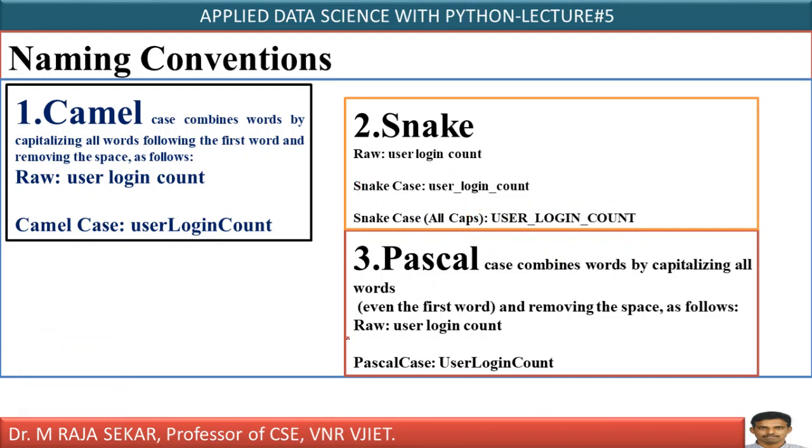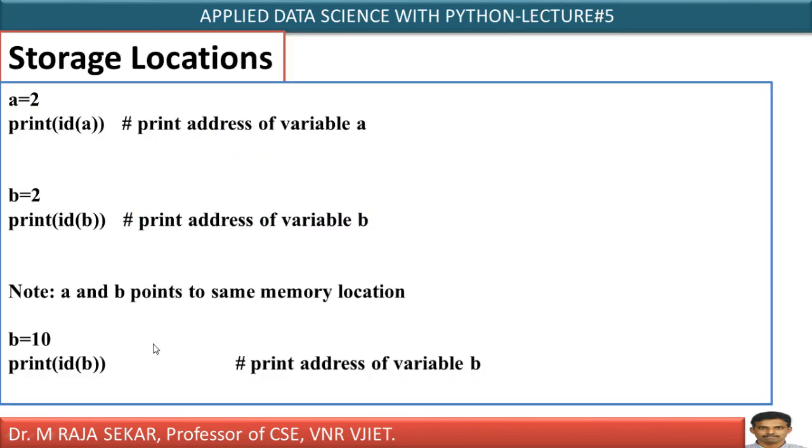Now, where can I go? Pascal. What is this Pascal? If your raw data is like this, what do I have to do? It is simple. Just keep a capital letter at the beginning of each word. User, U capital. Login, L capital. Count, C capital. Isn't it? It's a simple thing. You can understand, isn't it? Yes, it's a simple one.